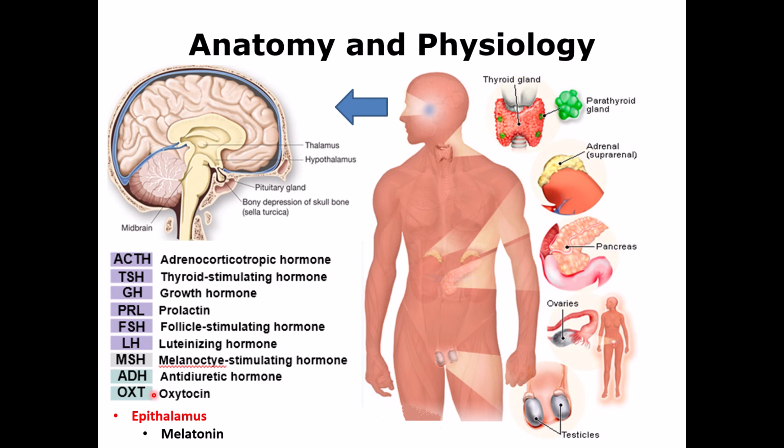And the other hormone is called oxytocin. The most important function of oxytocin is during labor, when the uterus is stretched, oxytocin is released, and that will cause contraction of the uterus, and the baby is delivered. Also important for let down of milk from the mammary gland.